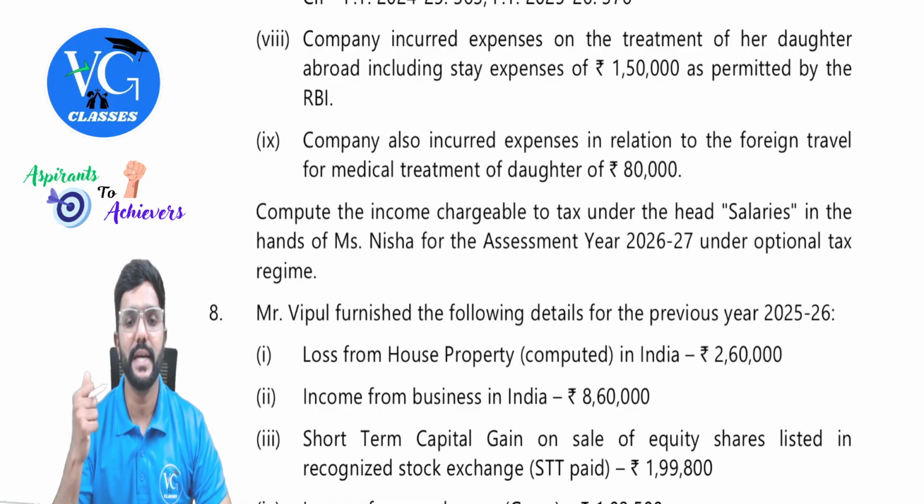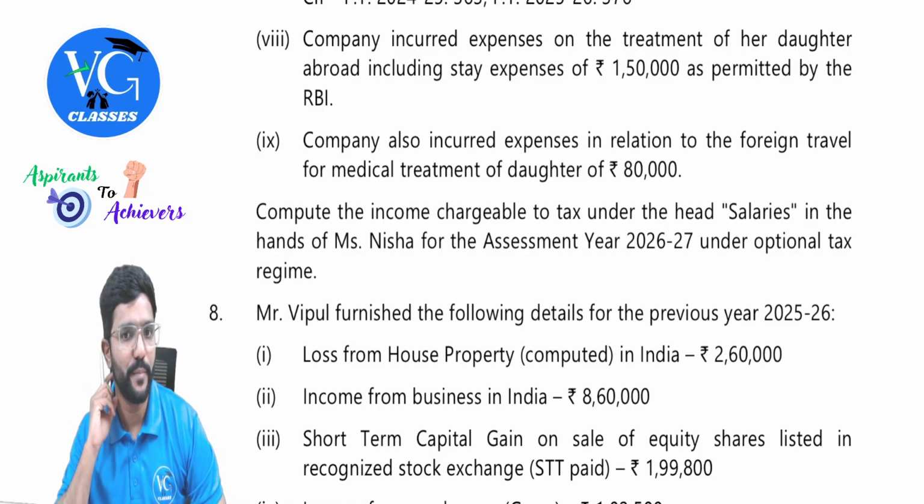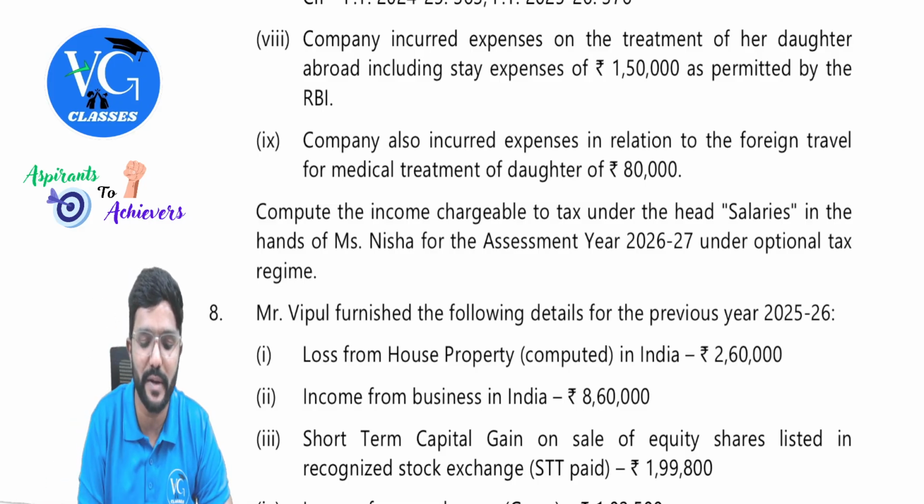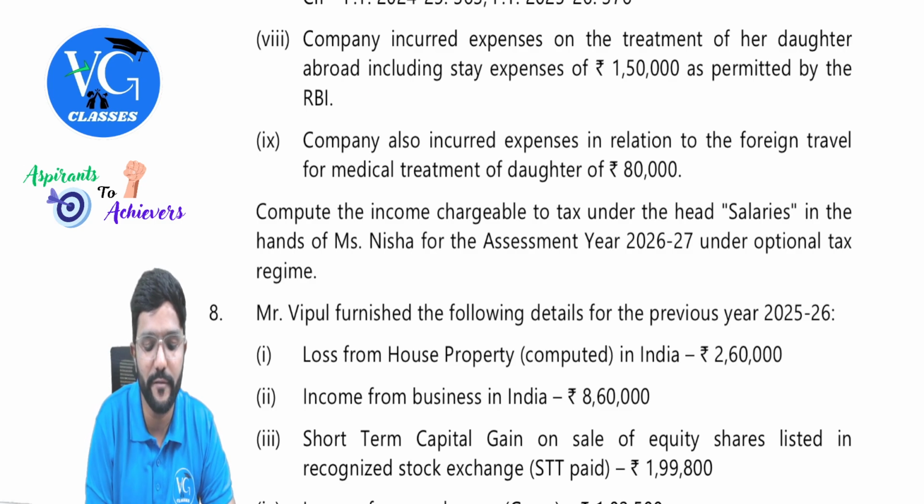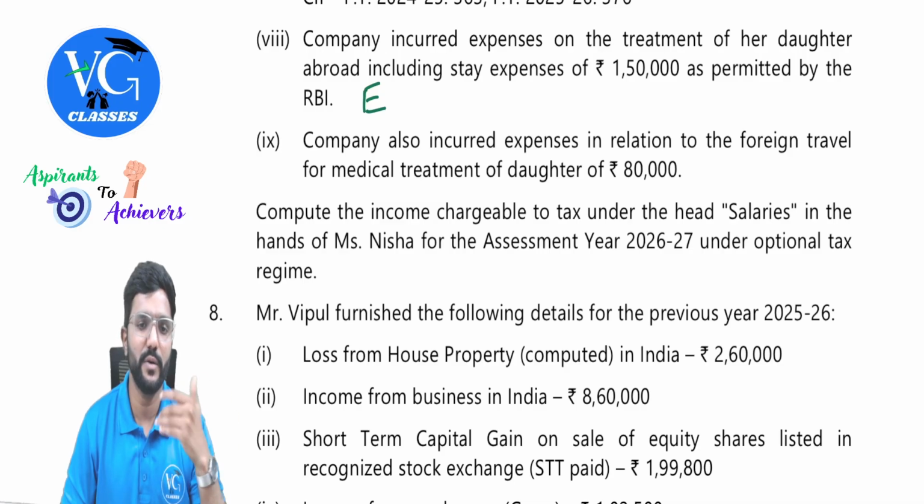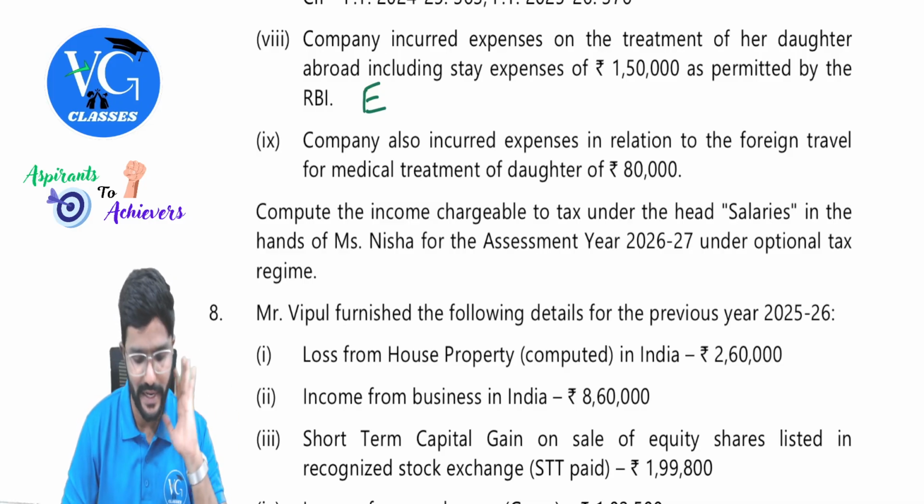Next, company incurred expenses on the treatment of her daughter abroad, including stay expenses of 1,50,000 as permitted by RBI. Okay, as it is permitted by RBI, it is within that limit, fully exempt, guys. Fully exempt. Got it? Medical expenses and stay expenses for medical treatment outside India are exempt up to the limit permitted by RBI. And here clearly they have told it is within the limit permitted by RBI, so exempt.